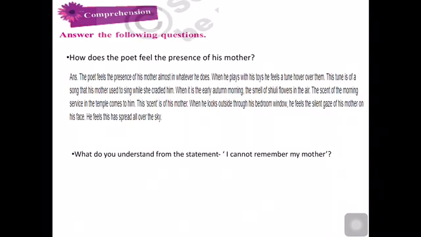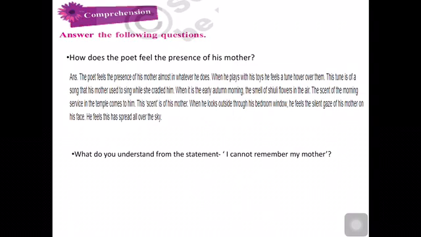When it is the early autumn morning, the smell of the shuli flowers in the air, the scent of the morning service in the temple comes to him. This is the scent of his mother. When he looks outside through his bedroom window, he feels the silent gaze of his mother on his face. He feels this has spread all over the sky. So this is how he feels the presence of his mother.